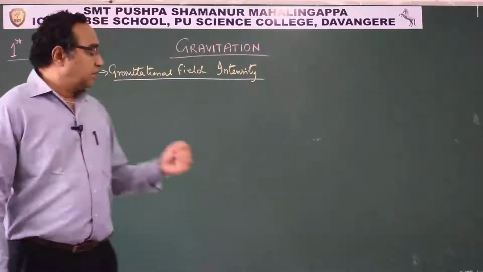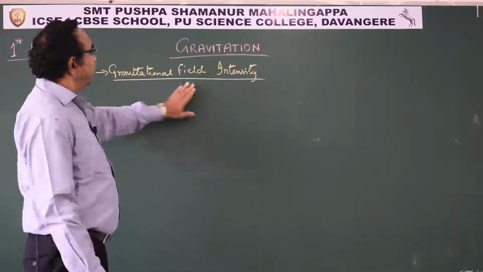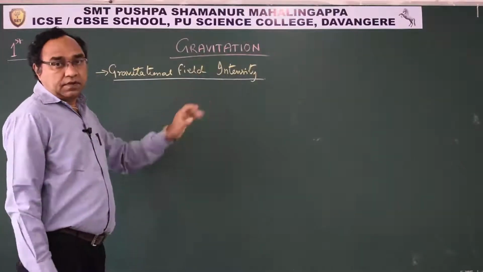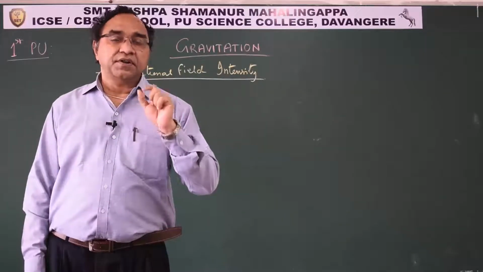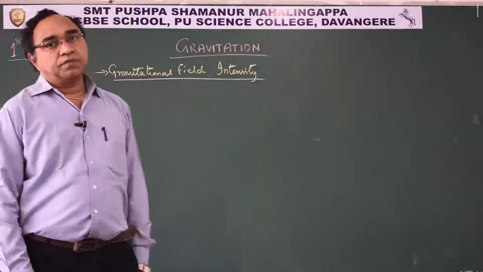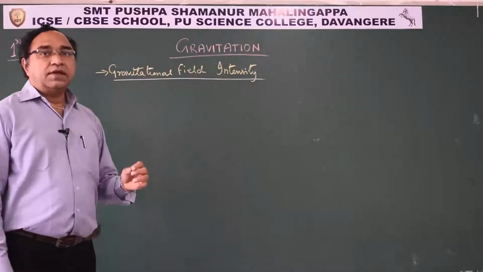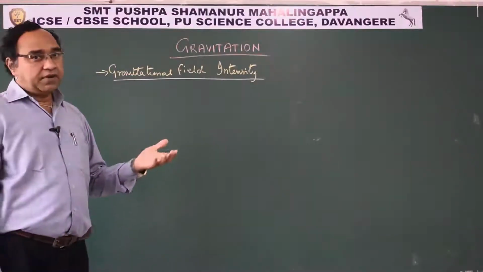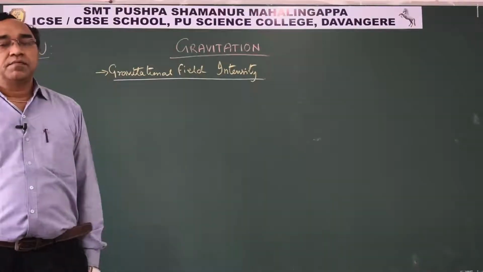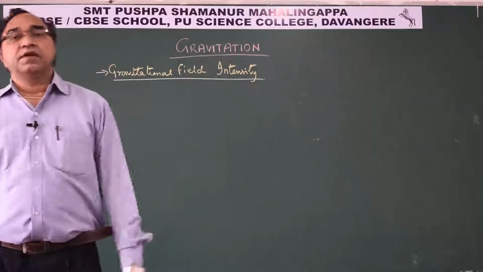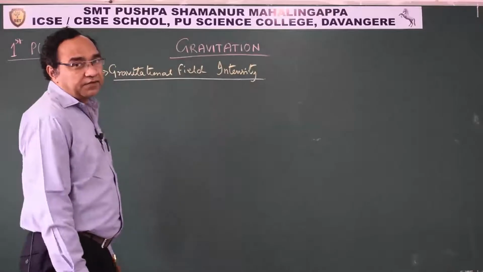So students, what exactly do we mean by gravitational field? Any field is a region in space where its effect, the gravitational effect of a body, can be experienced. That is called the gravitational field.